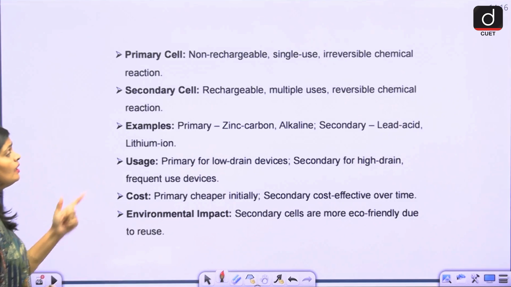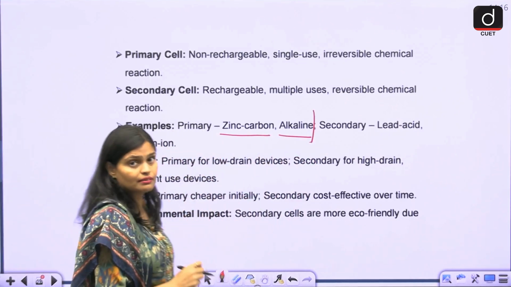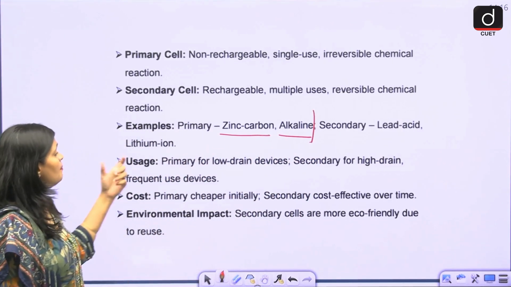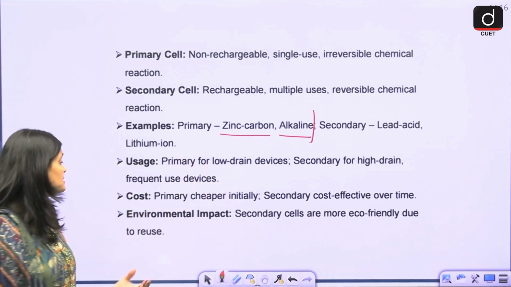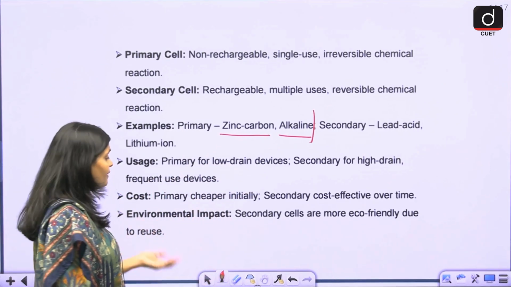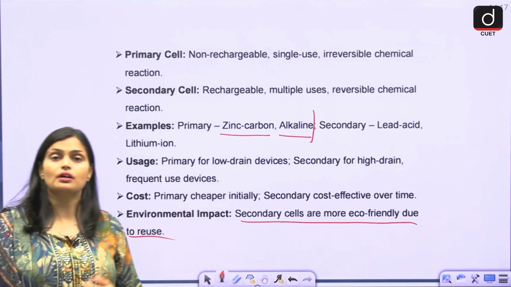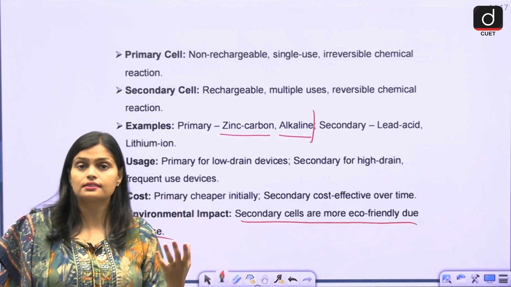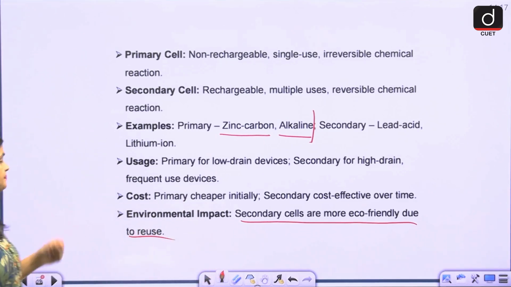Zinc-carbon and alkaline are primary cell batteries. Lead-acid and lithium-ion are secondary cells. Primary cells are used for low drain devices, secondary for high drain devices. Primary is a little cheaper, secondary is costlier. In environmental effect, secondary cells are more eco-friendly due to reuse. So in comparison, secondary cells are reusable and more eco-friendly to the environment.